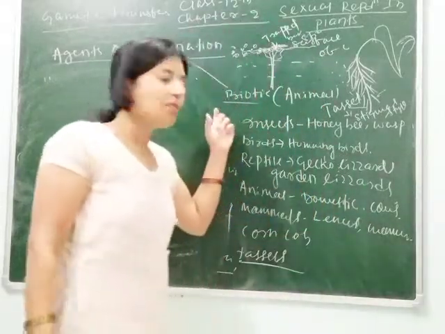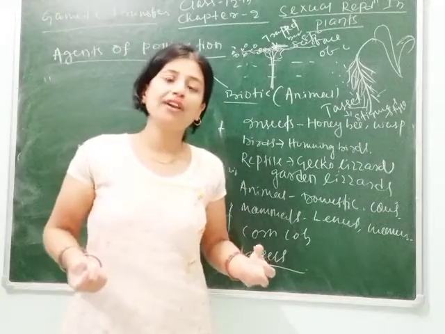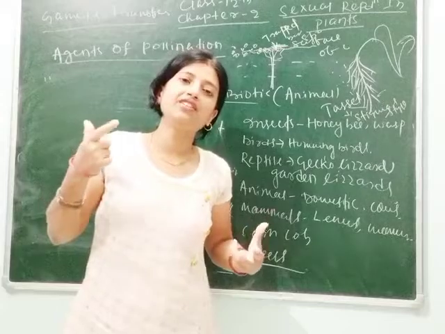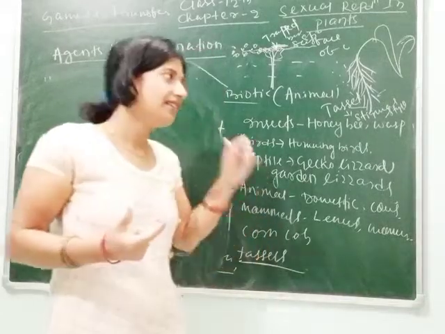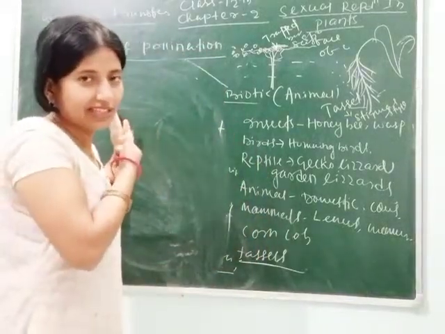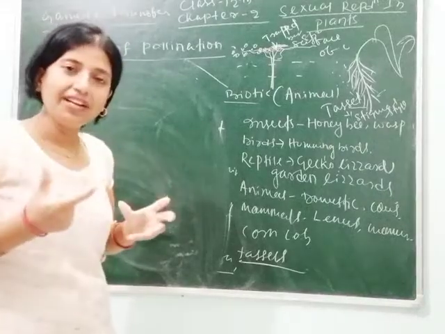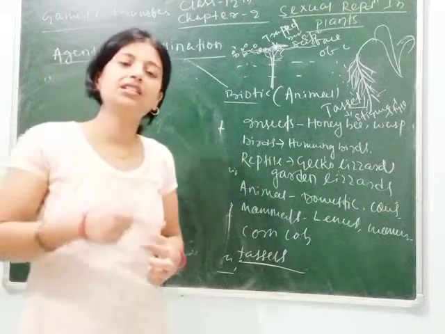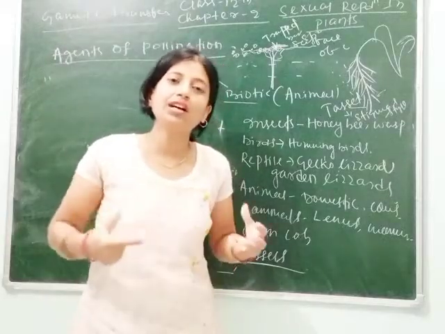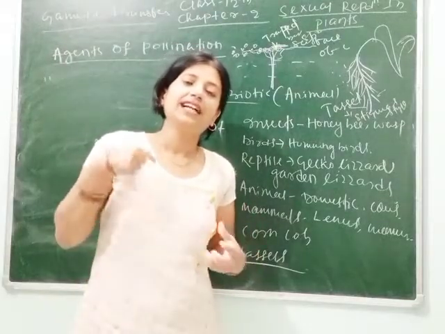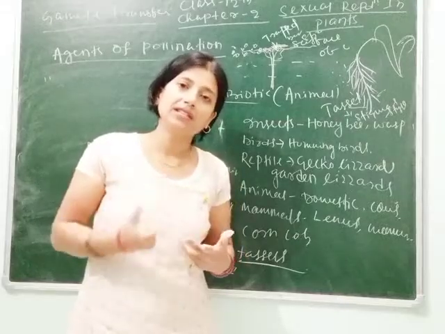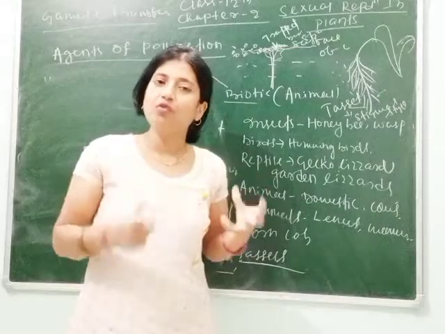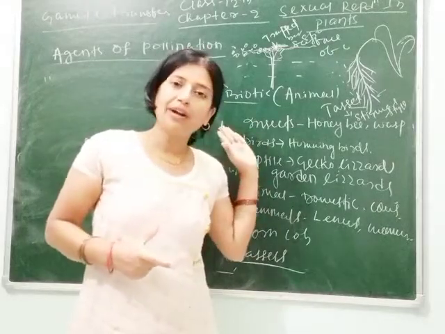Suppose a flower has no nectar, no fragrance and no color, then it will not attract any species. But pollination that occurs through abiotic agents does not need the flower to bear color, fragrance or nectar. They have no role in abiotic pollination.